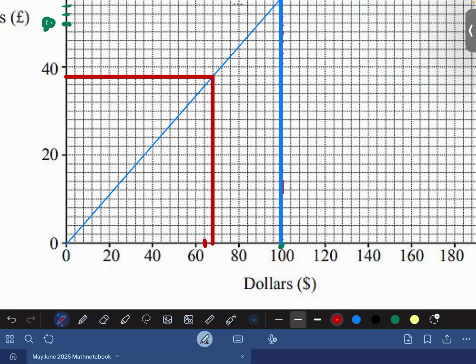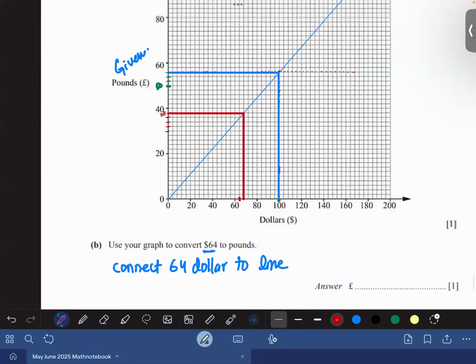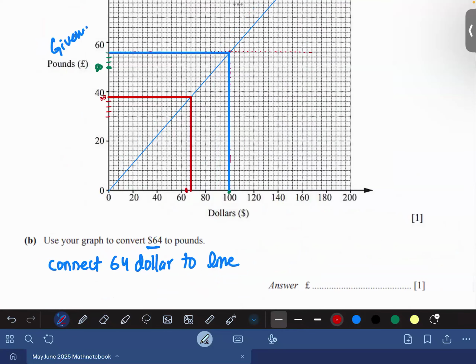So the answer is, everybody, what would be the answer? This is 20, and the half would be 30, 32, 34, 36, and this would be 38. It means that, Muid, that $64 in pounds, they are 38 pounds. Easy, everybody? Yes, sir. Any problem so far?